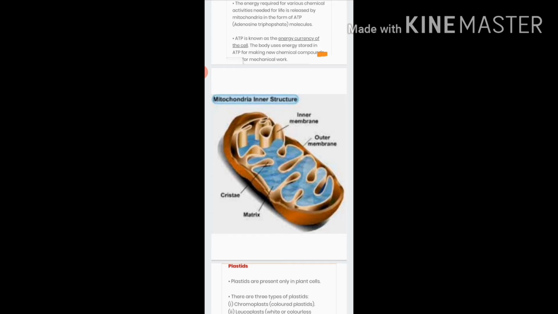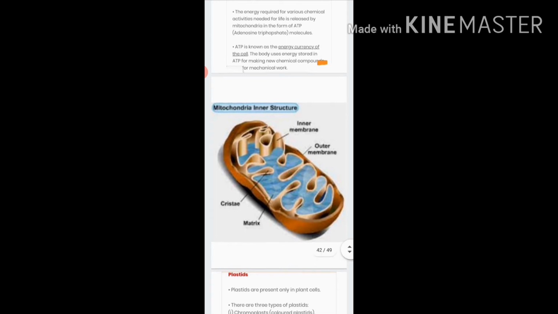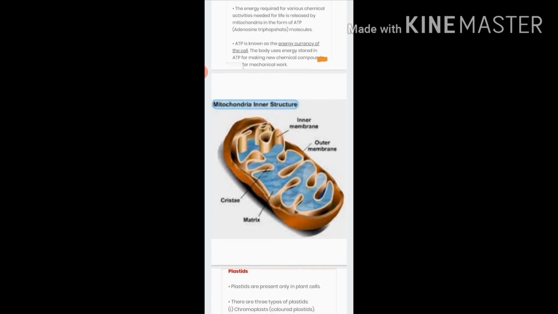Now in the cell, the cell has obtained the digested food as well as oxygen. This oxygen is going to oxidize the digested food, and that oxidation of digested food is going to release energy. This energy that will be released will be in the form of ATP.